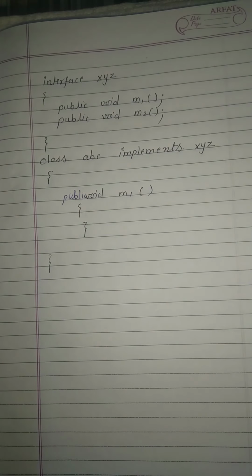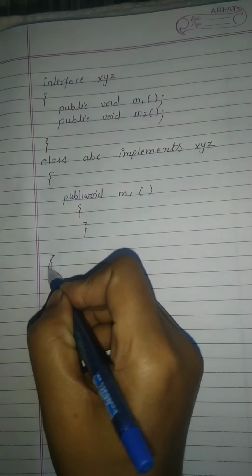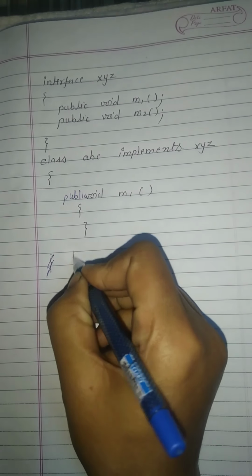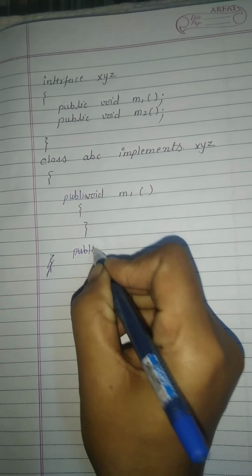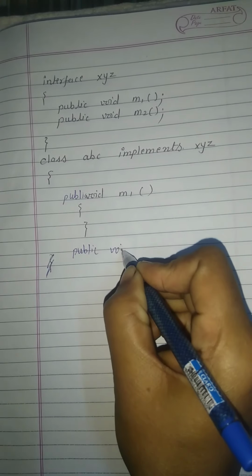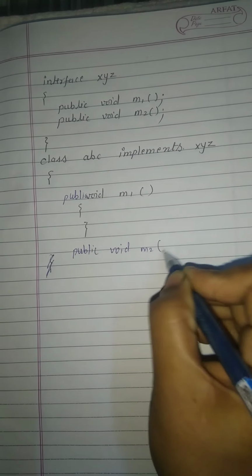To avoid this type of error, you simply define the other method, that is public void M2.